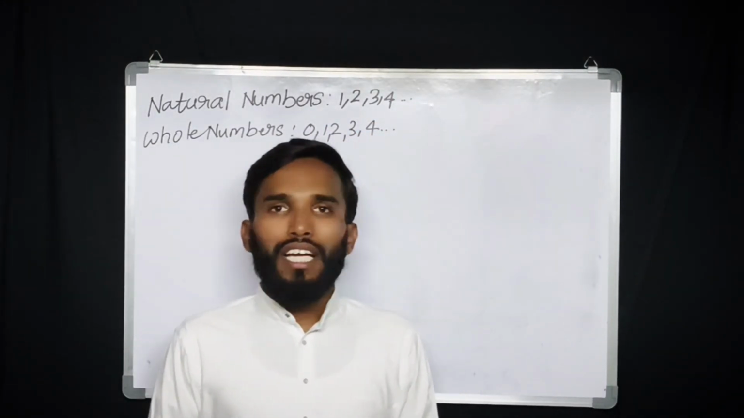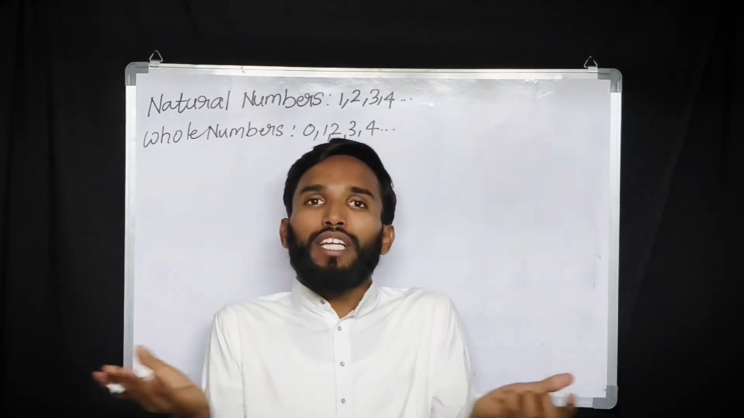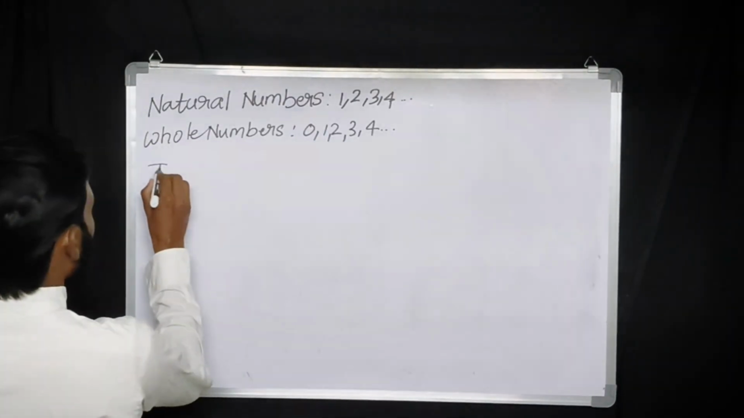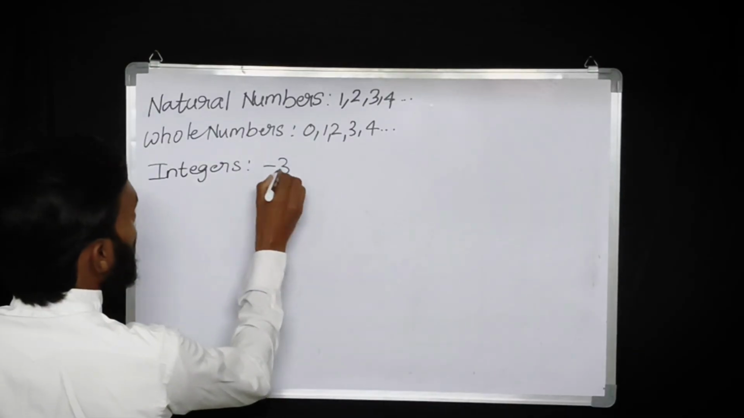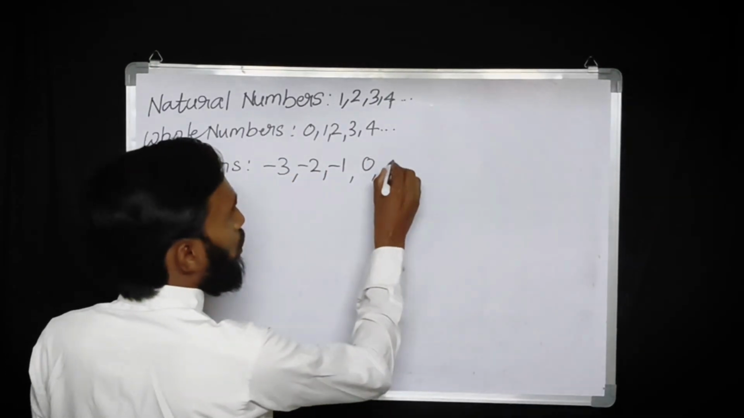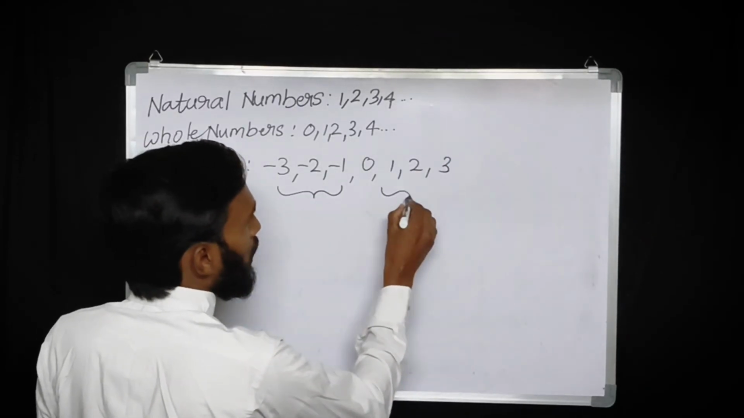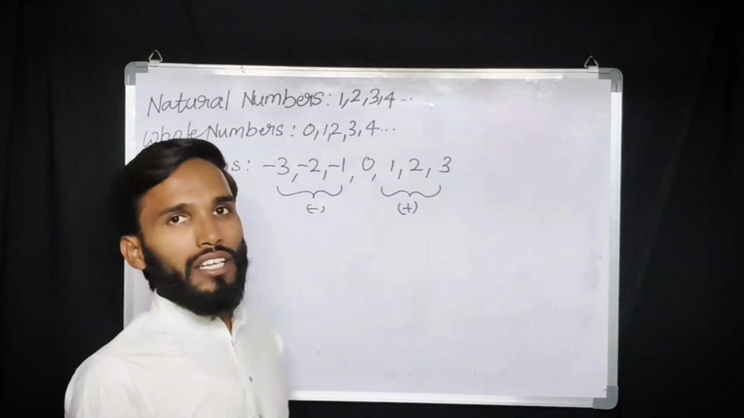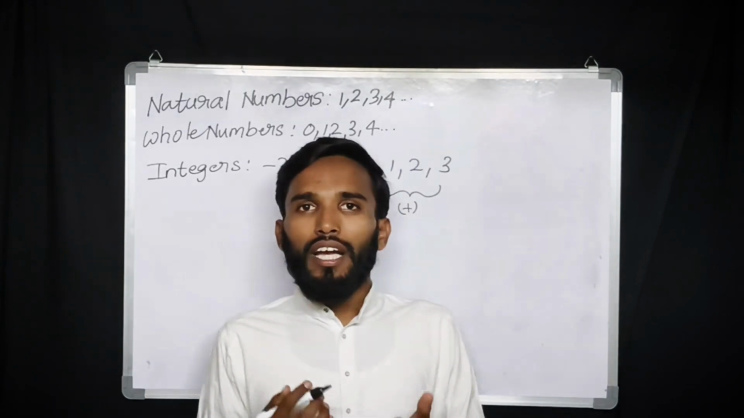And the next one is integers. Integers means the positive and the negative values of the numbers together are called integers. See here, what are the integers? The positive and negative values. See here, -3 is a negative value, -2 negative value, -1 negative value, 0, 1, 2, 3. Here these are negative values and these are positive values. This is what is called integers. The numbers having negative values and positive values are called integers.